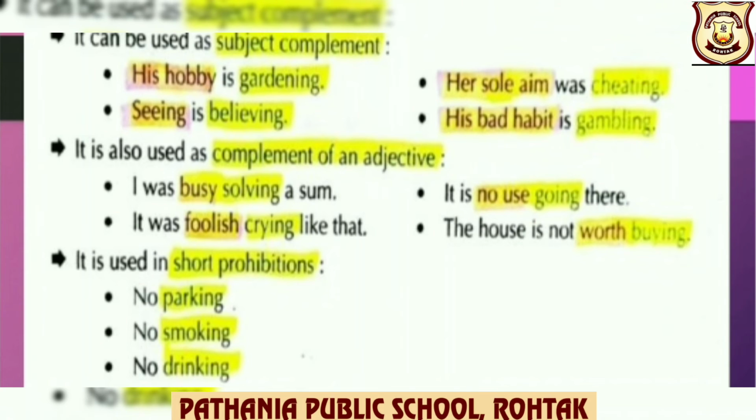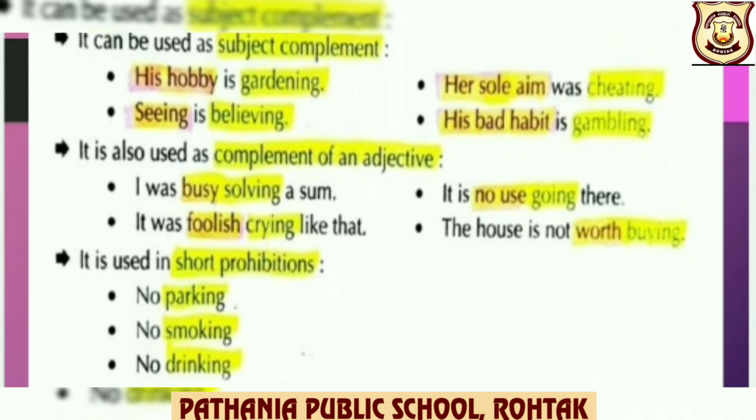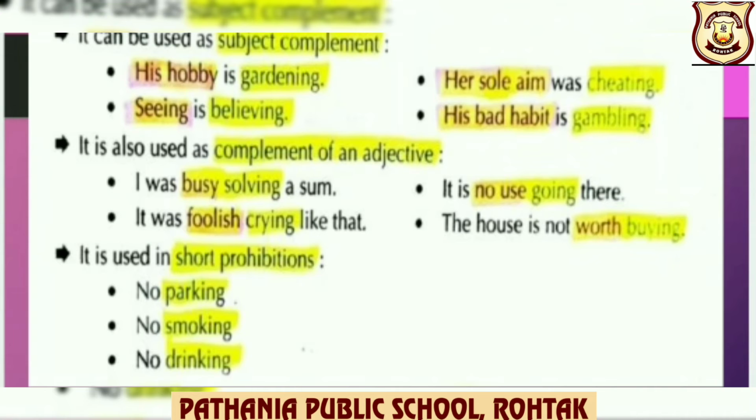It is also used as complement of an adjective. For example, I was busy solving a sum. So you can see children, gerund, solving, complement of an adjective. It is used in short prohibitions. For example, no parking, no smoking, no drinking. So you can see children, parking, smoking, drinking, these are gerunds that are used to express prohibition.